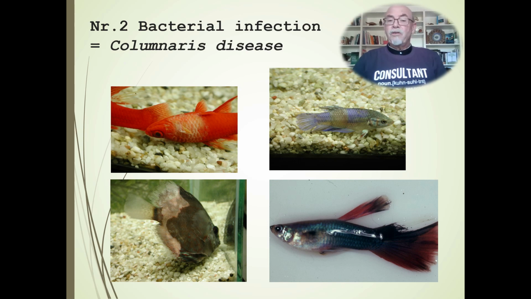Bacterial infection is number 2. And here, particularly columnaris disease, common like on the swordtail here. Look at that necrotic patch. Or here the betta with a sort of saddleback. And the guppy losing the color of the tail. Or here the discus at the end of his body, all full of necrosis.